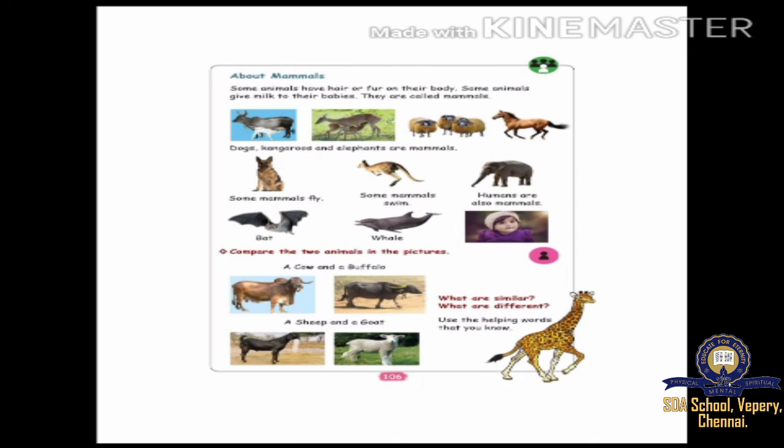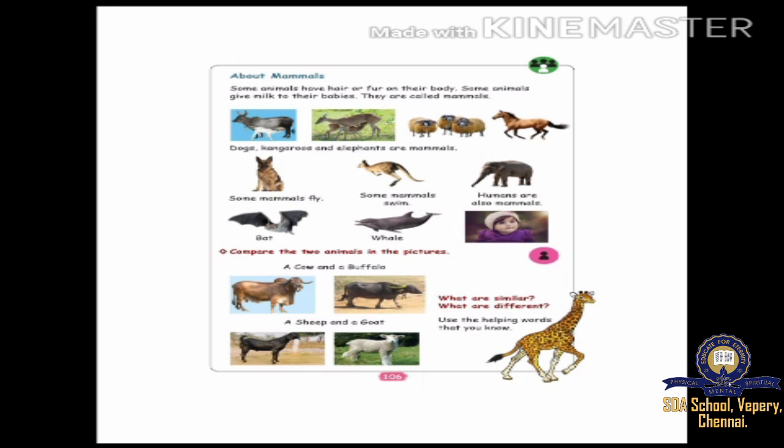Okay. Next one. Sheep has fur on its body. Goat does not have fur on its body. Use the helping words that you know. What are the helping words you know? See the ears of the four animals. See the ears of the goat and the sheep. Both are equal only. And for the cow and the buffalo also it is equal only. Small differences are there. But they are similar families only.